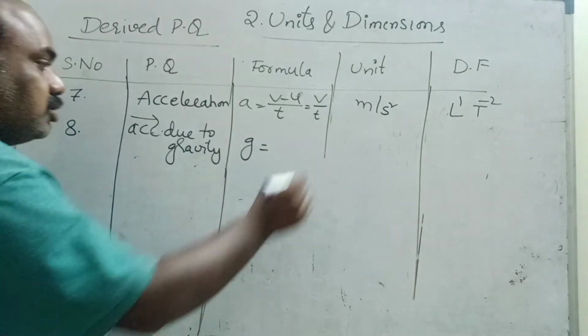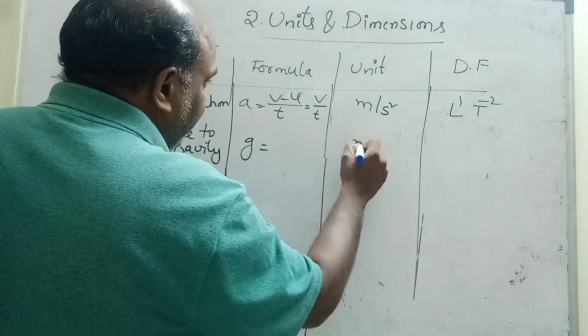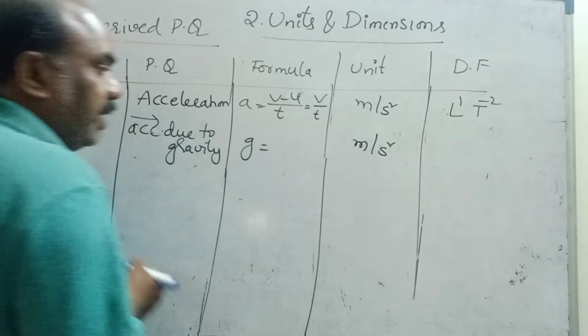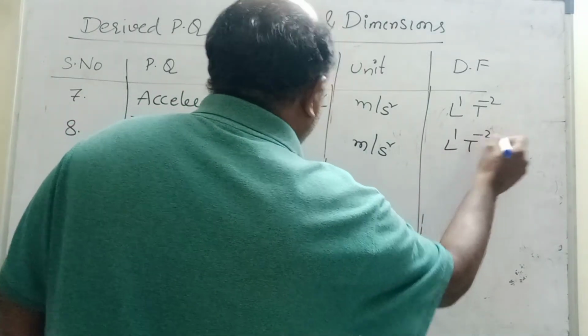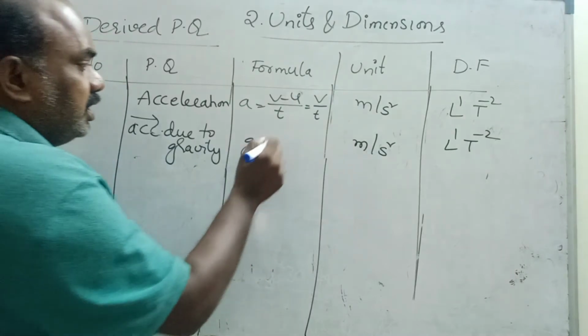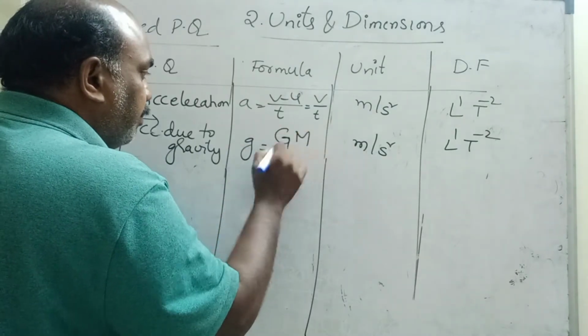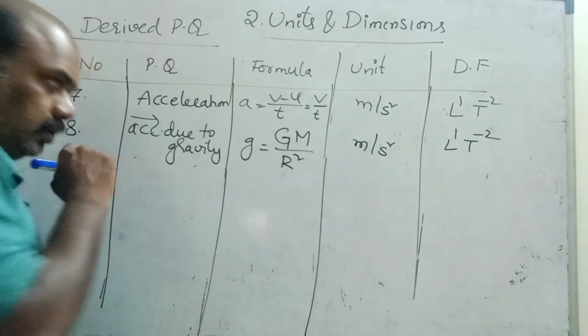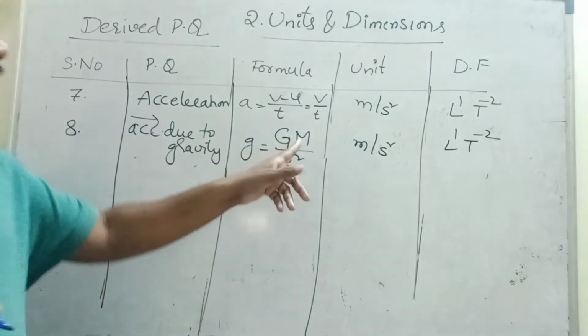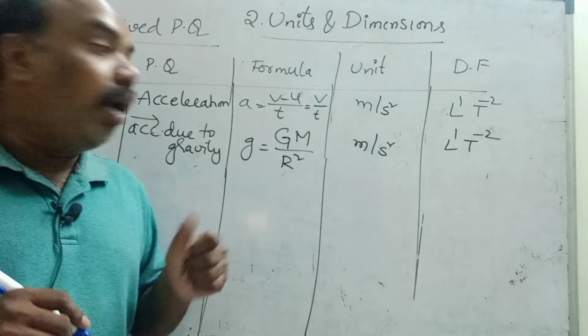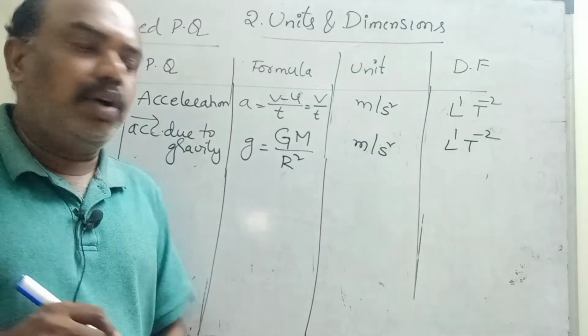So the units are also the same. The unit of acceleration and gravity is meter per second square, dimensional formula L1 T minus 2. Sir, what is the formula? g is equal to capital G m by r square. This is new for you. Capital G means universal gravitational constant, m means mass of the object, r means radius of the object.